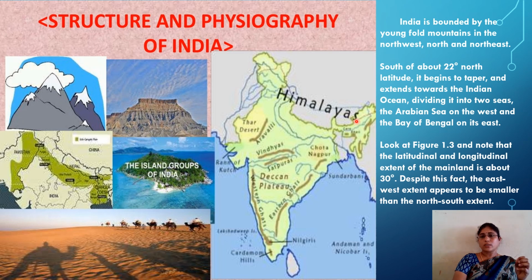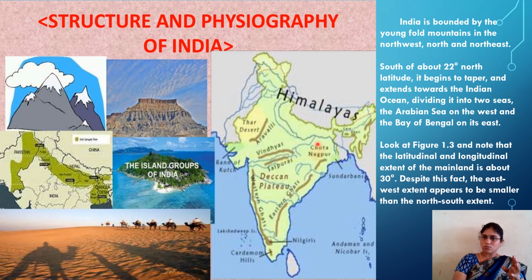South of about 22 degrees northern latitude, it begins to taper and extend towards the Indian Ocean, dividing it into two seas. So here, this is the Indian Ocean. As I told, the 23.5 degrees northern latitude divides our India into two equal halves.